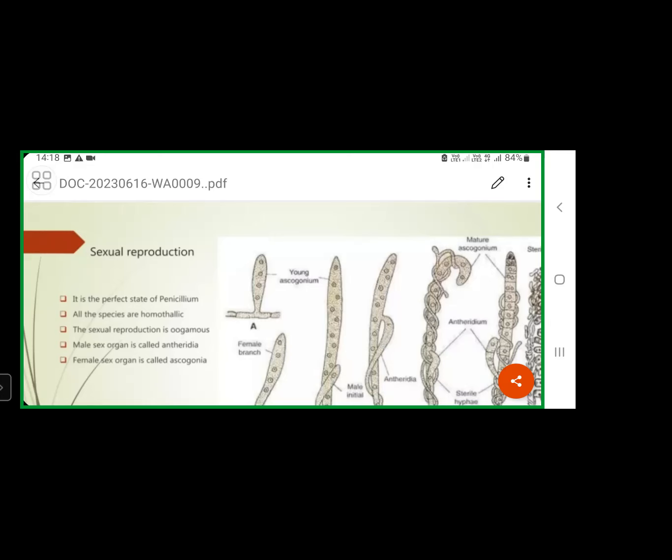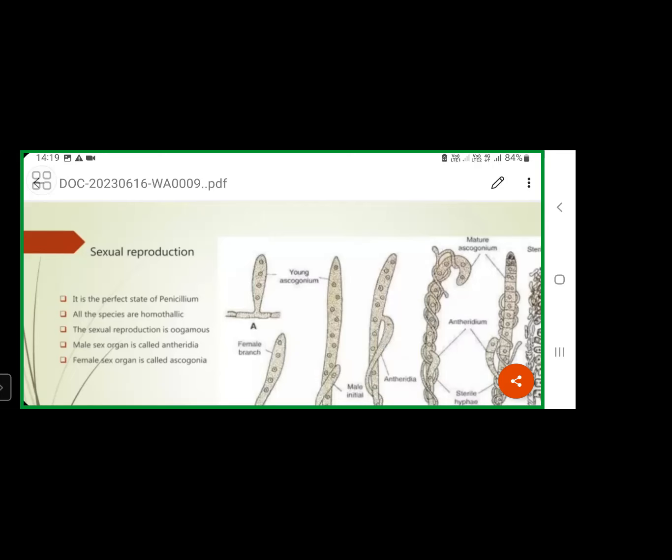This ascogonium comprises many nuclei. That means inside this ascogonium you will find cytoplasm and nuclei. Many nuclei are present. Actually, this ascogonium is aseptate in condition. That means there is no cross wall formation or septa formation inside this ascogonium. There is no septa formation in this ascogonium. Many nuclei are present, so you can see the multinucleate condition in this ascogonium.